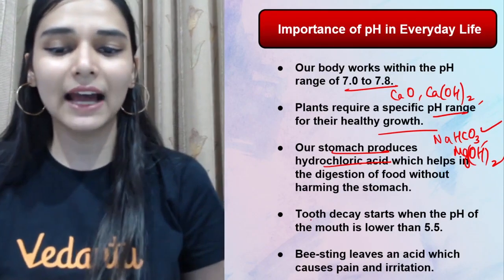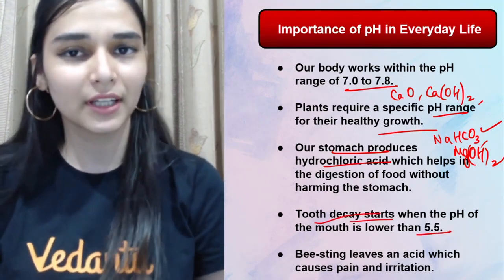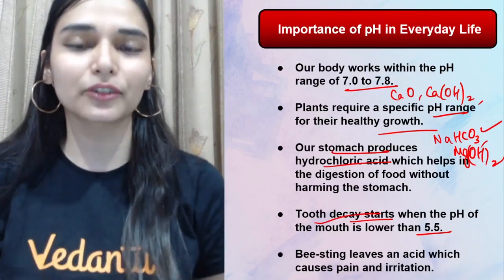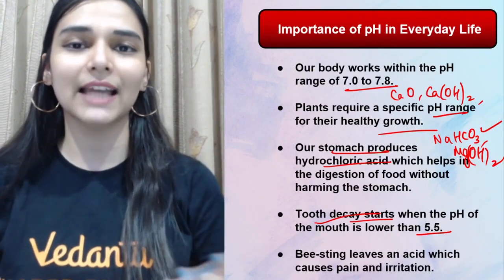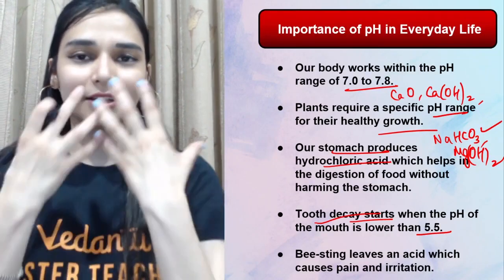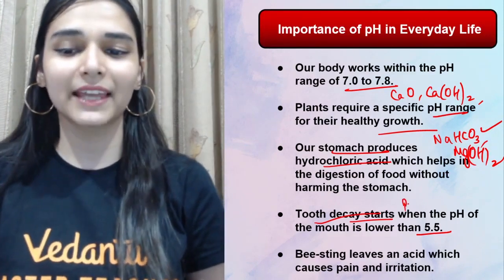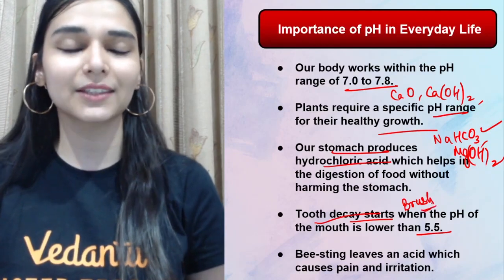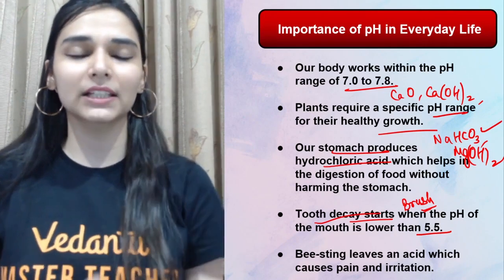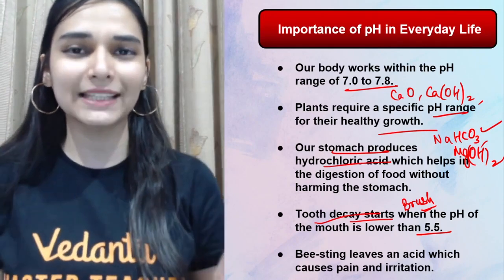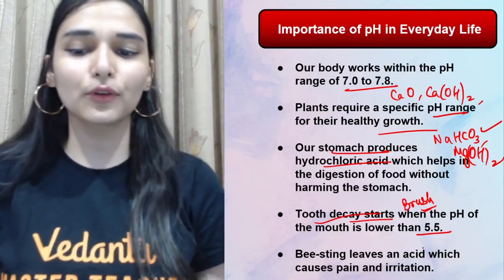ठीक है, then we have tooth decay start होता है when the pH of mouth is less than 5.5, right? So all the food that is stuck in the mouth, that is continuously degraded by the bacteria and they will be releasing acids from it. Those acids make the medium acidic, and if you don't brush daily, then what will happen? Calcium phosphate, the tooth enamel will start degrading. Brush करना चाहिए, they have some amount of concentration of base that will neutralize that acid which is there in your mouth.